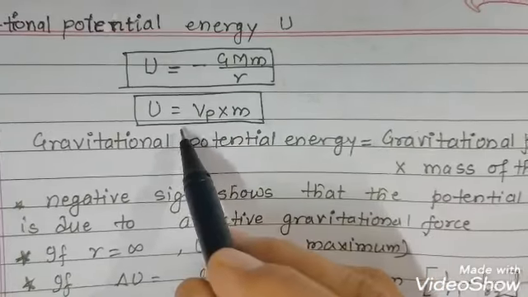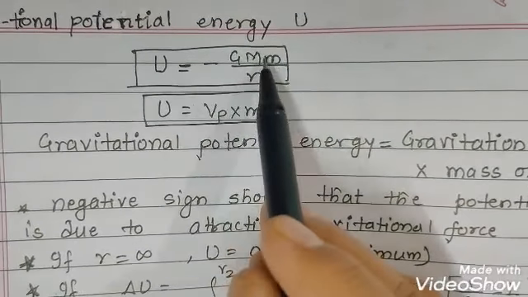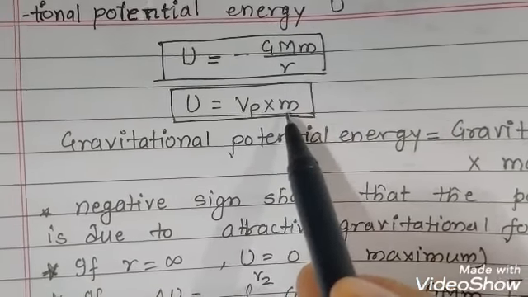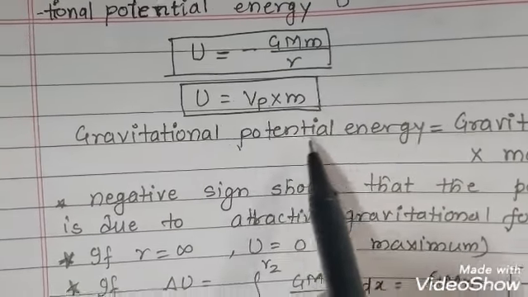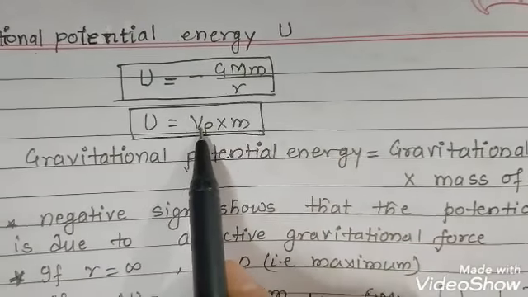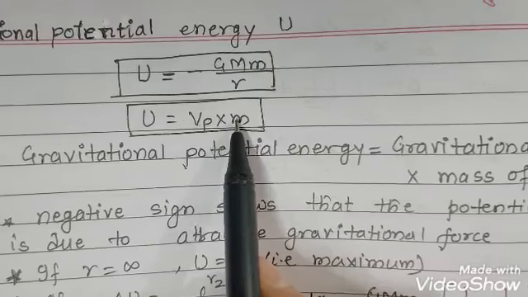Now U is equal to what? Minus GM upon r is the gravitational potential, and m is the mass of the body. So gravitational potential energy is equal to gravitational potential into mass of the body.